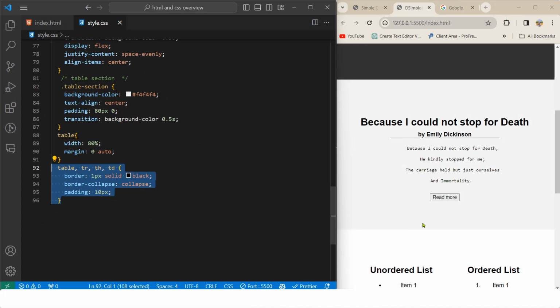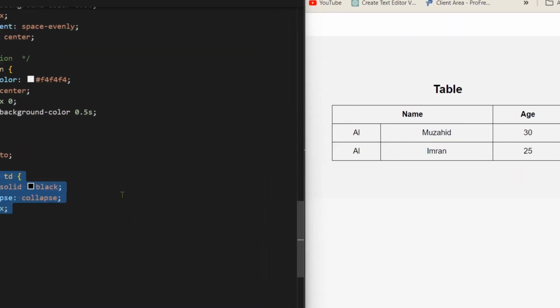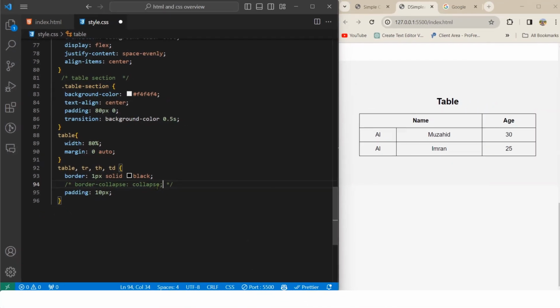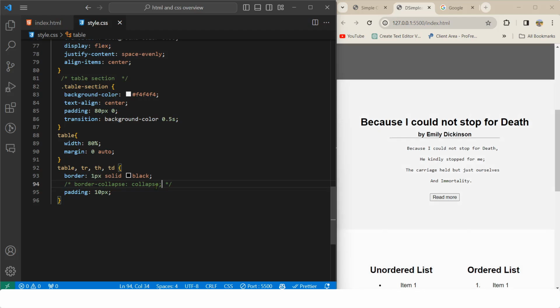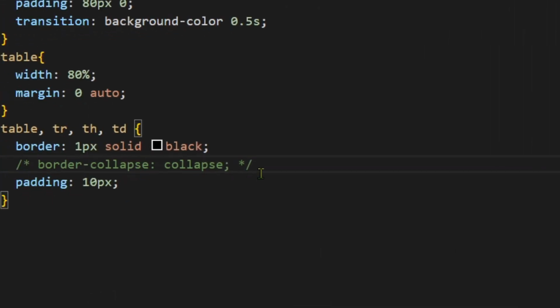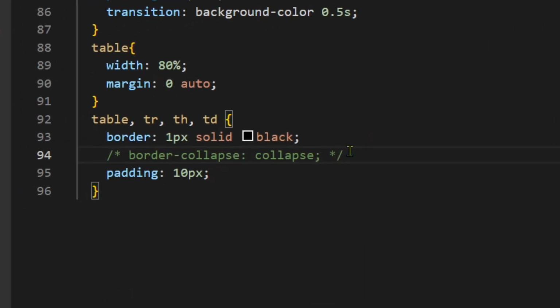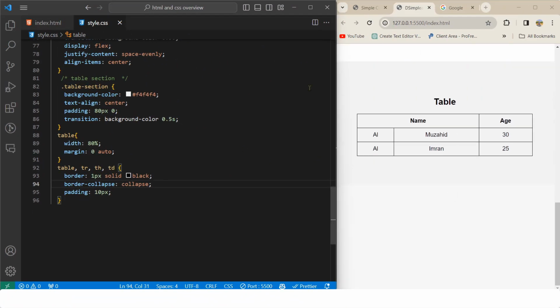This will create a table with lines. Now let me show you something. If I comment out this border collapse and save again, you can see every cell has its own border. We do not want that, right? So if we use border collapse, this will make the border a single border.